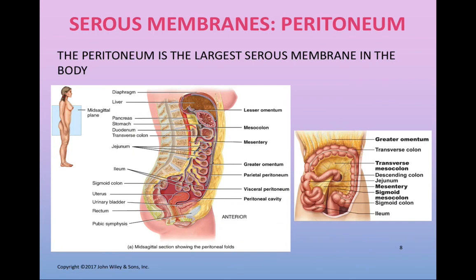Despite how apparently complex the peritoneum may look on this slide, we must remember that this is still just a serous membrane. Serous membranes have a parietal layer and a visceral layer, and this serous membrane in particular is just going to suspend more than one thing. Because more than one thing is suspended, that gives rise to these other structures known as mesenteries and the greater omentum. The visceral layer of peritoneum will form the fourth layer of our GI tract, the serosa, and supply blood vessels, nerves, and lymphatic vessels to some of the organs of digestion.